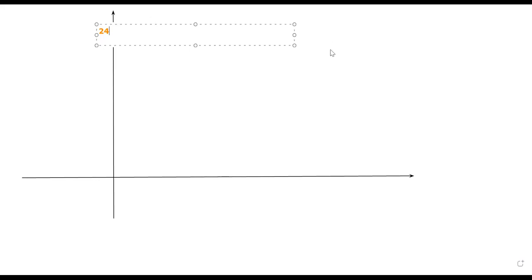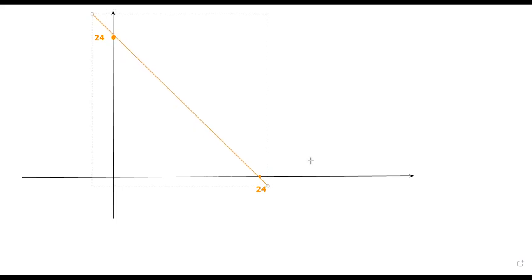So it will pass through these two points. This is our curve, x is equal to -y plus 24. Okay, this is our orange line.